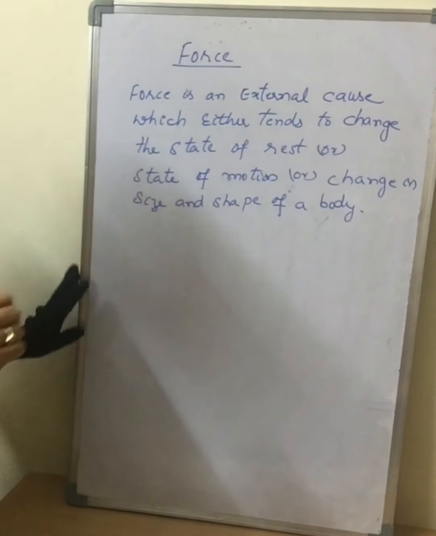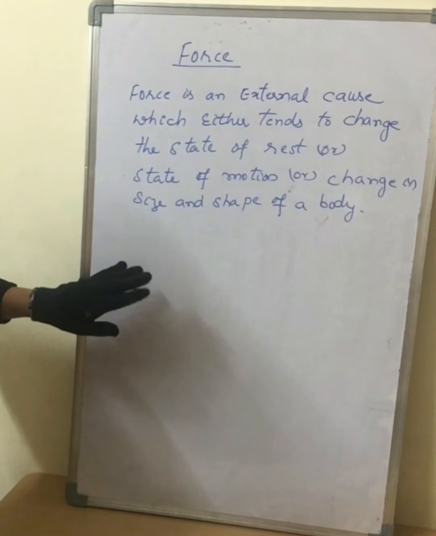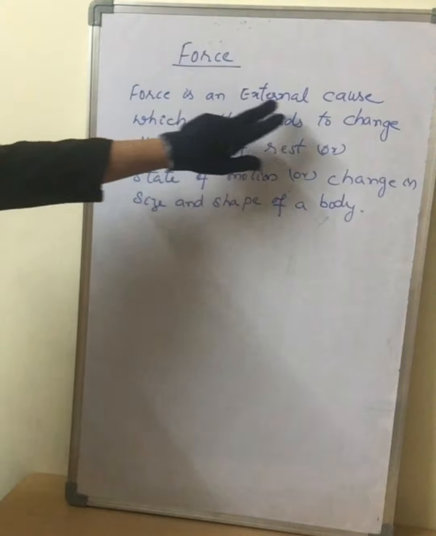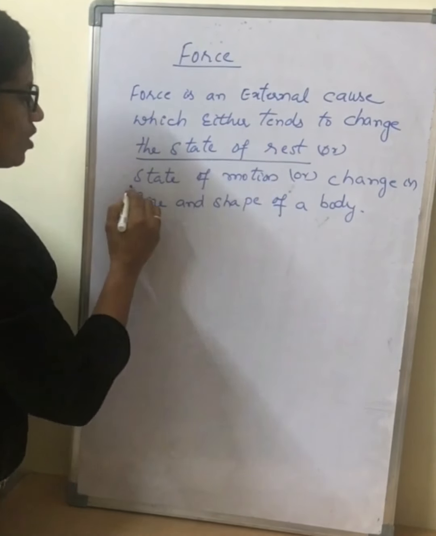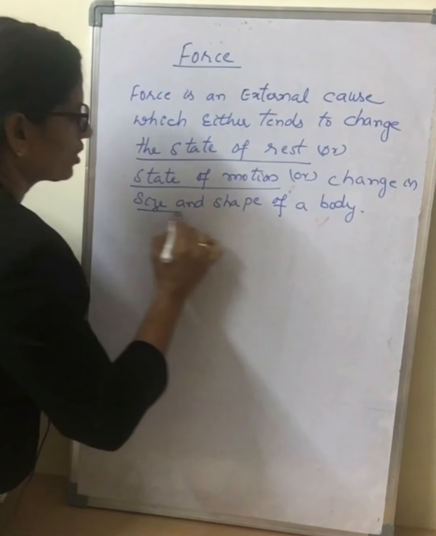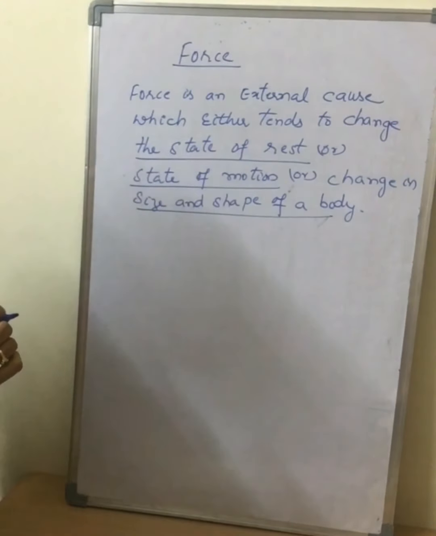So, we will be beginning our chapter with the definition of the force, which is a cause of everything. It is an external cause which either tends to change the state of rest or state of motion, or it also changes the size and shape of a body.